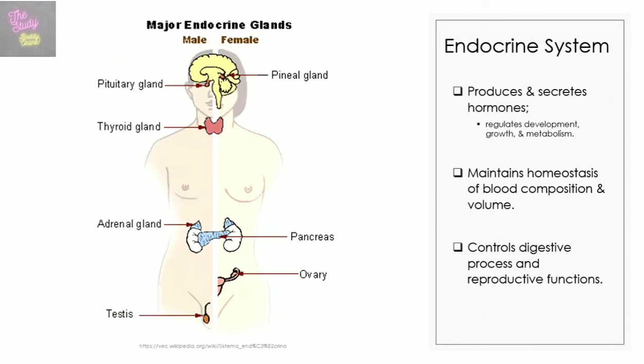Another organ system we have is called the endocrine system. This consists of glands and clusters of cells that secrete hormones. Examples include the hypothalamus, pituitary gland, pineal gland, thymus, pancreas, kidneys, etc. Its functions include production and secretion of hormones, some of which regulate development, growth, and metabolism. It also maintains homeostasis of blood composition and volume, which means it ensures that the blood composition and volume stay around the desired set point. And it also controls the process of digestion as well as reproductive functions.